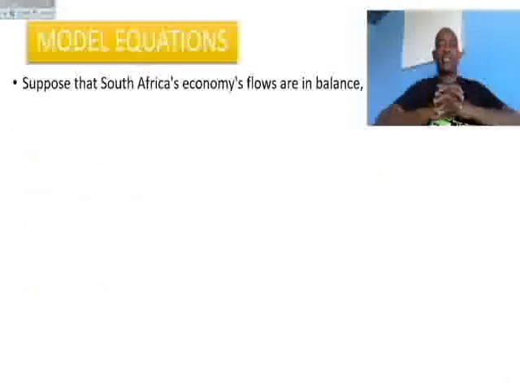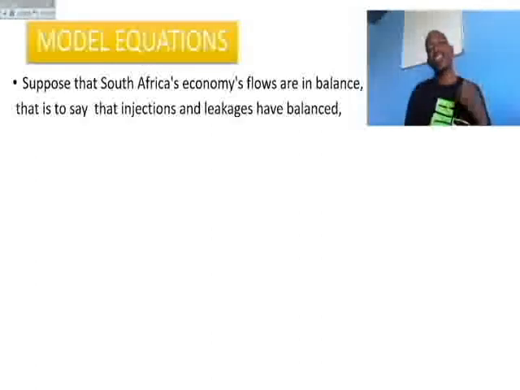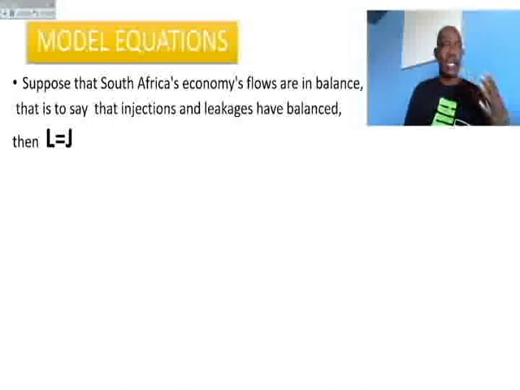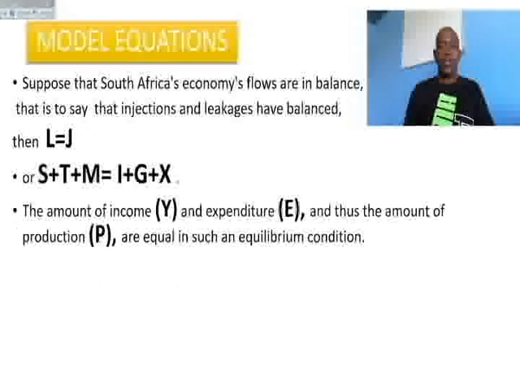Suppose that South Africa's economy's flows are in balance. That is to say that injections and leakages have balanced. Then L = J. It means that the leakages are equal to injections. Right. If L = J, it means S + T + M, remember, our leakages, is equal to I + G + X, those are our injections.